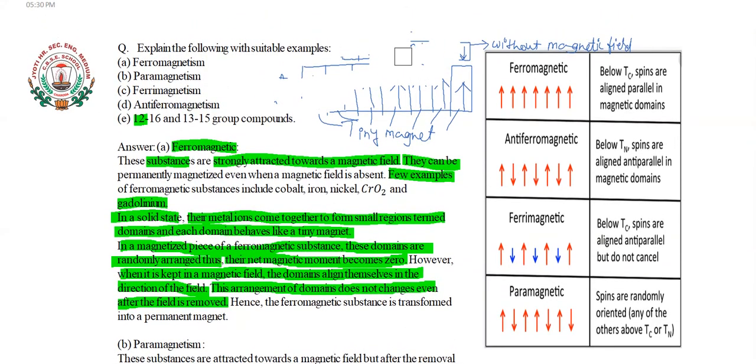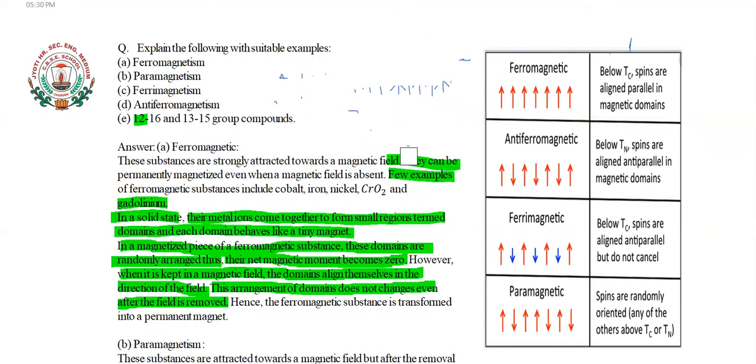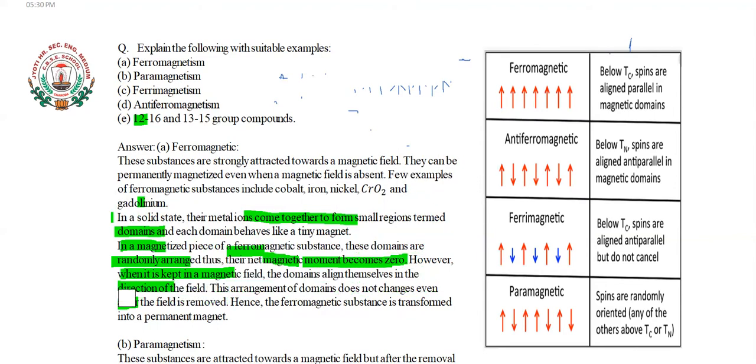Next is the paramagnetic materials. Let's talk about the paramagnetic material.